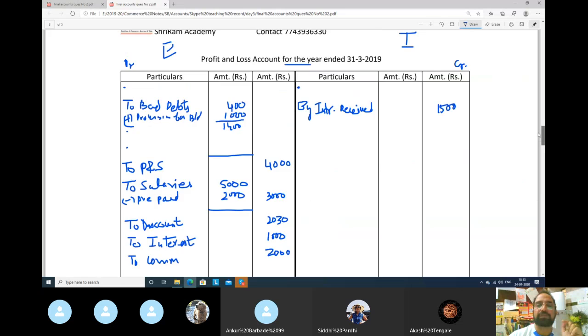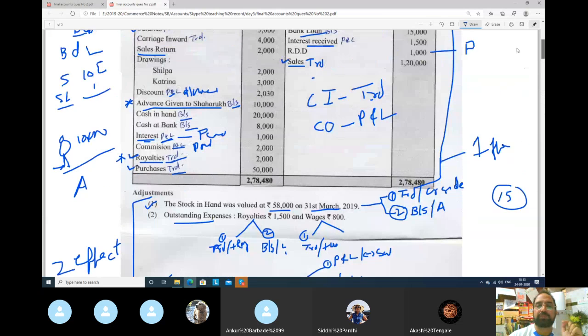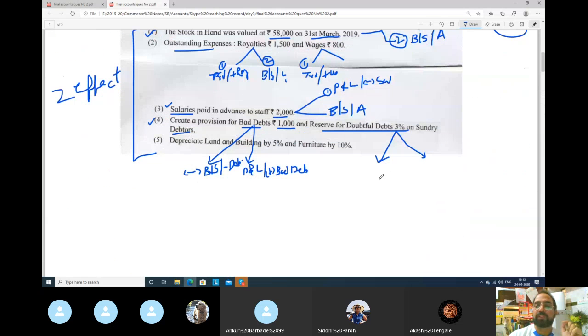Where is the question? So first effect, what we did in the balance sheet, less from debtors, we have done that. And second effect will be where?